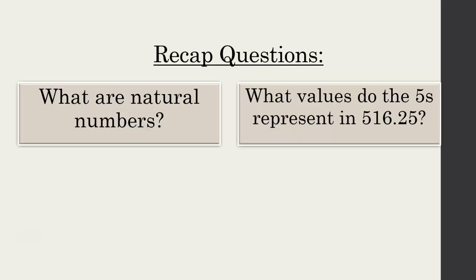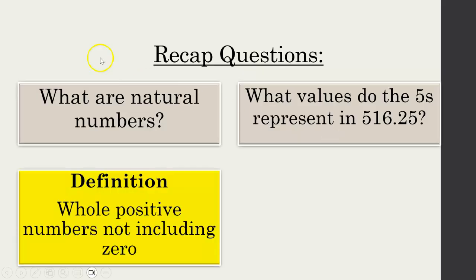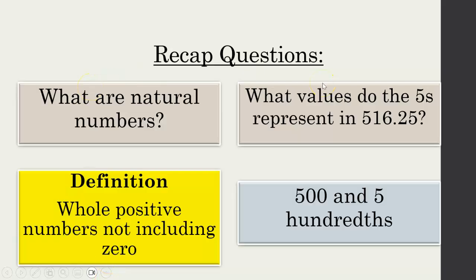But the answers anyway are, what are natural numbers? This is the official definition: whole positive numbers not including 0. There you go. What do the 5s represent in 516.25? Well, this 5 represents 500, and this 5 is 5 hundredths. Careful now, there's a difference between 500 and 5 hundredths. Different question.